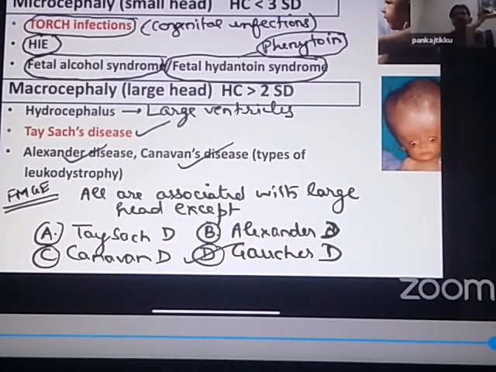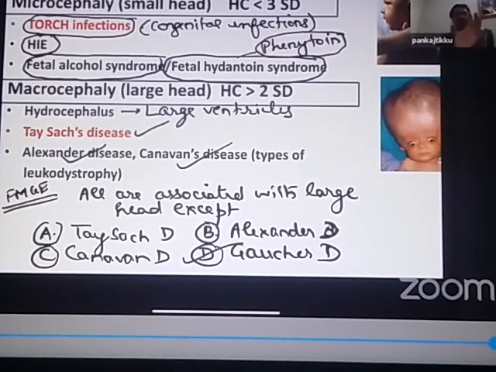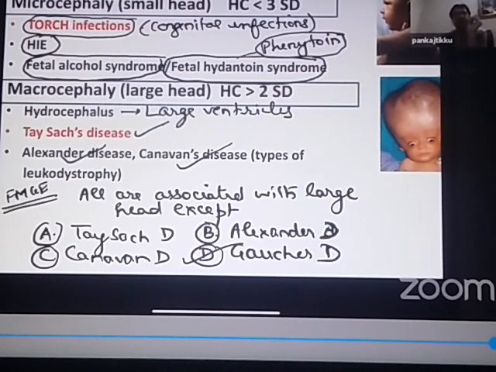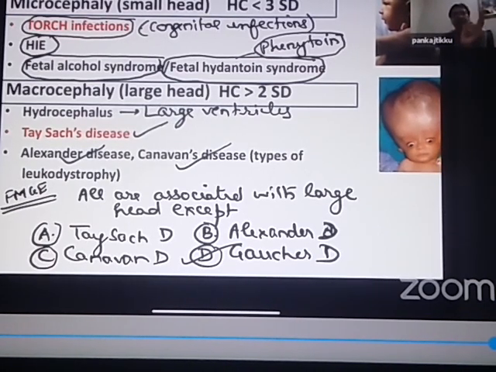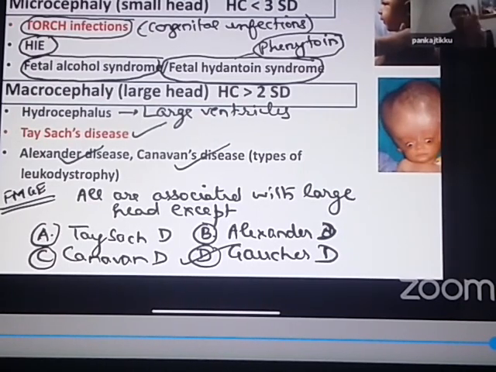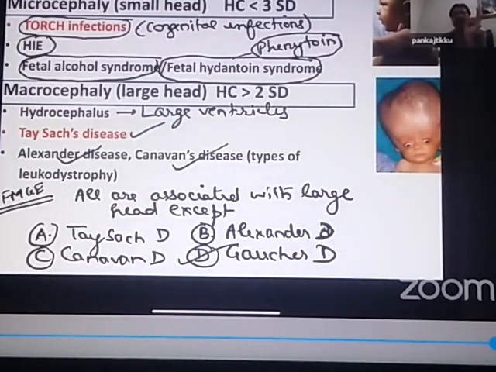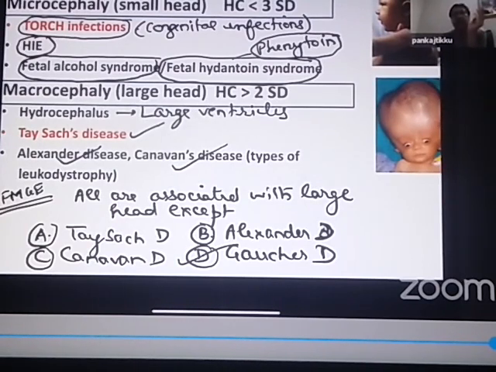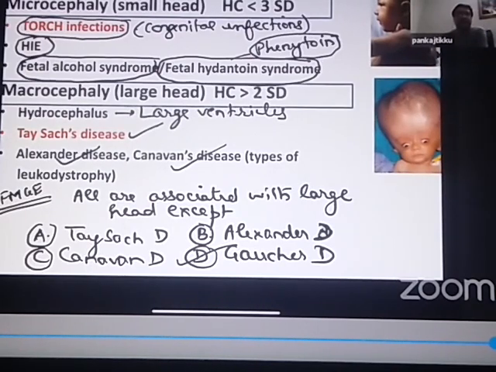So I'll again repeat, which are the causes of microcephaly, small head? First I told you is TORCH infection. Second is hypoxic ischemic encephalopathy. Third, syndromes. Two are already written on your screen: fetal alcohol syndrome and fetal Hydantoin syndrome. In addition, I also told you Down syndrome, Edwards syndrome and Cri-du-chat syndrome are associated with a small head.